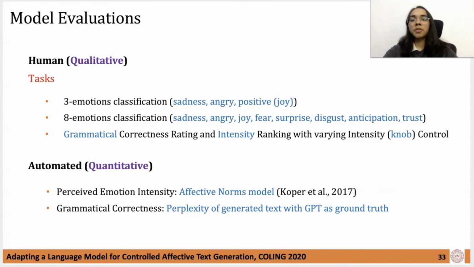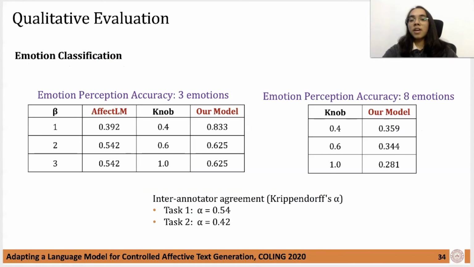Human evaluations included 3 tasks. Task 1 and 2 were about sentence emotion classification with 3 and 8 emotion classes respectively. Task 3 was aimed to study the grammatical correctness and perceived intensity with varying knob control. Quantitative evaluations included perceived emotion intensity and grammatical correctness of the generated text, performed using the affective norms model and perplexity respectively. We compared our model with Affect-LM on common emotion categories, that is sadness, anger, and positive emotion, assuming that joy class of our model is a subset of positive class of Affect-LM.